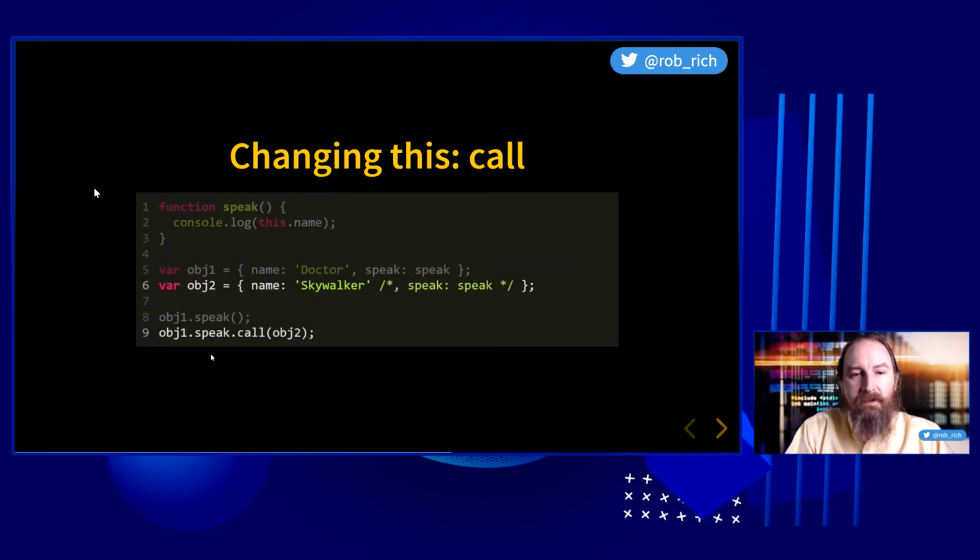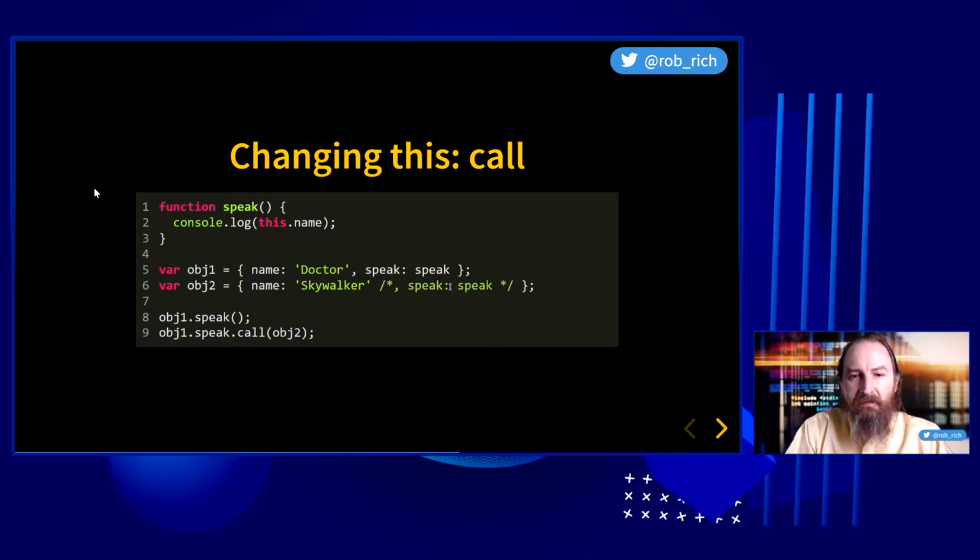Now, here's a mechanism where we can control this with call. With call, we can pass in what we want this to be. We could optionally pass in arguments that we want to give this function as well. So let's do this. We have obj1.speak. The thing to the left of the dot is obj1, so we're going to get doctor in this case.